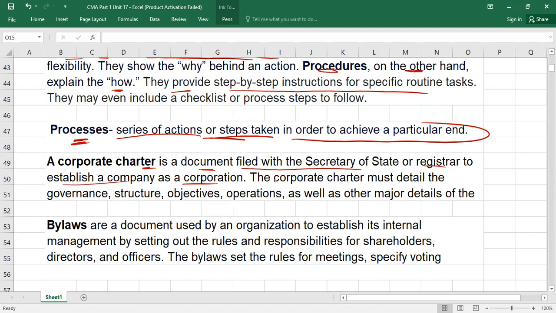So that is called the corporate charter. What does it include? The corporate charter must detail the governance structure, board of directors, etc. You have to provide the governance structure, the objectives of the organization, operations of the organization, as well as other major details. It may include the office address, the list of incorporators, and the name of the business, what is the name of your company. So all of this is called the corporate charter. Understood?